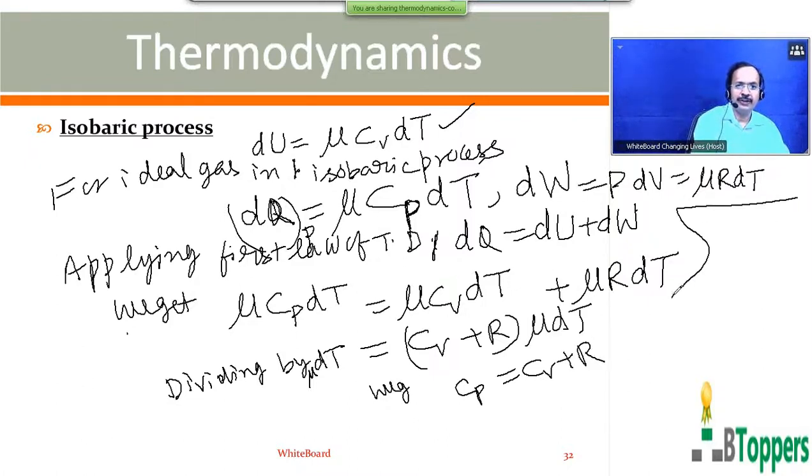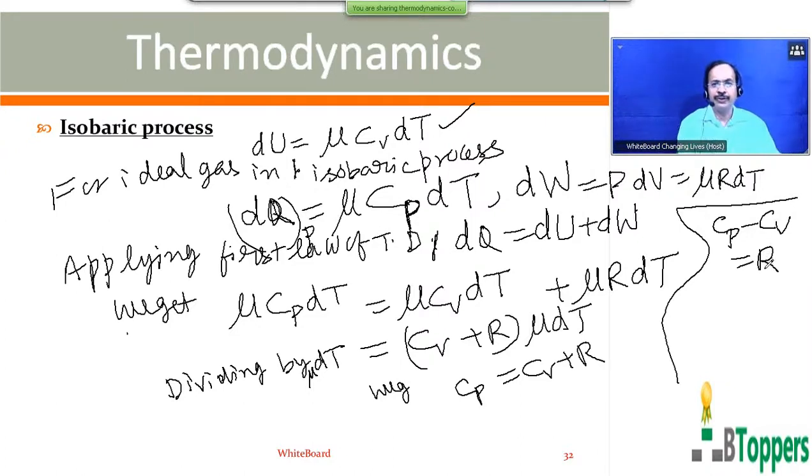That is, the molar specific heat at constant pressure is equal to the molar specific heat of the gas at constant volume plus the molar gas constant. So the difference of the molar specific heat at constant pressure and the molar specific heat at constant volume of any gas will be equal to the molar gas constant or universal gas constant, provided all three terms are expressed in the same units. The value of the molar gas constant is the same for different gases. Therefore, the difference of the molar specific heats of any ideal gas at constant pressure and constant volume will be the same.